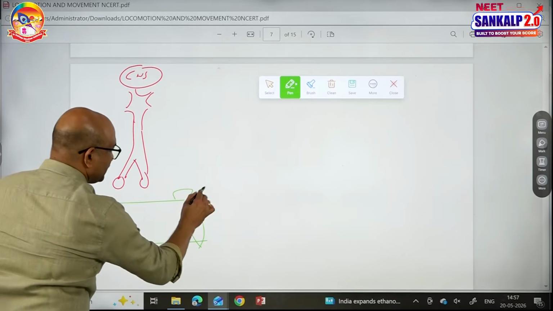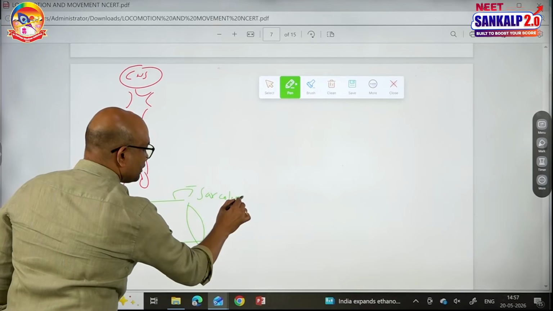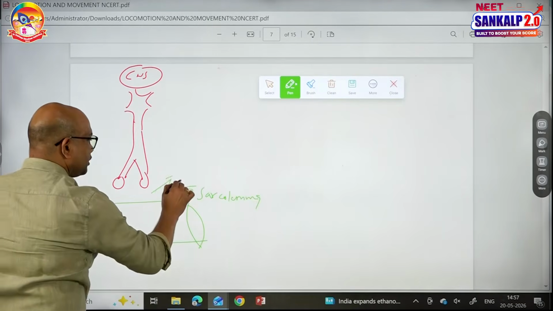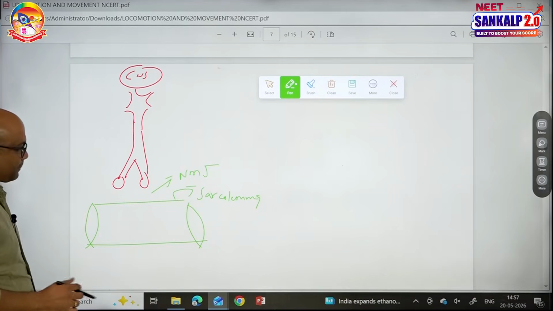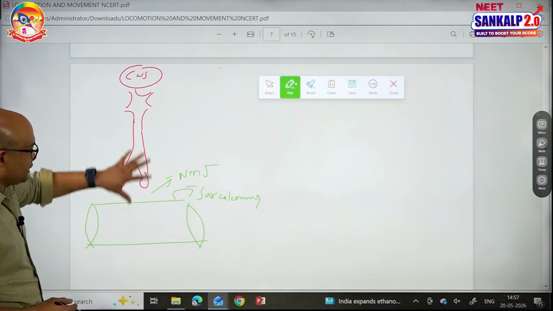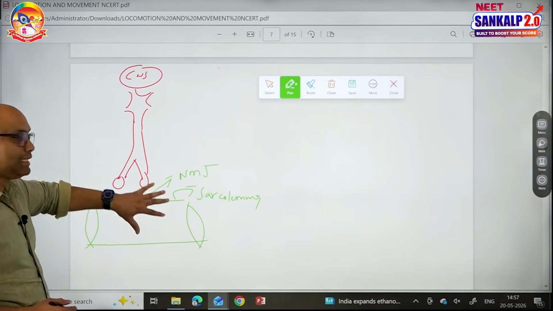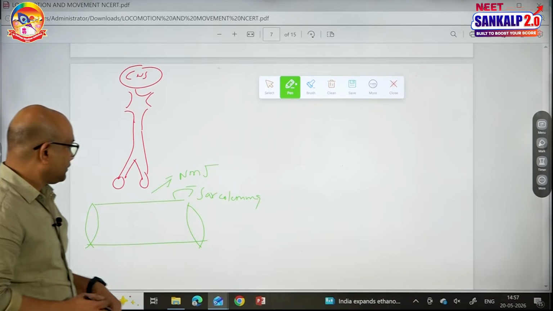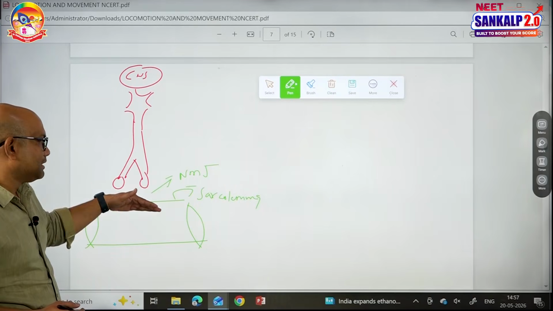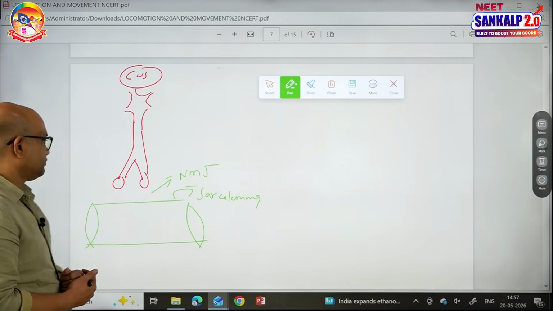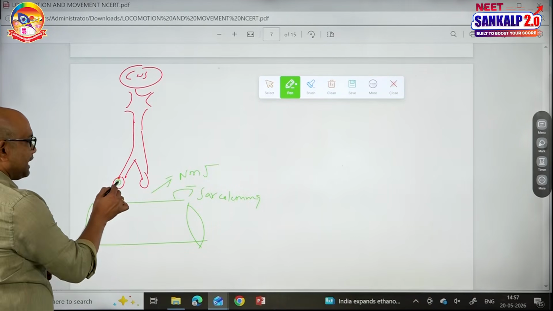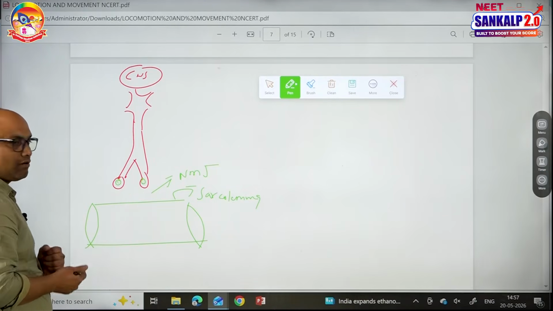Assume it is muscle fiber. This one is sarcolemma. This is called neuromuscular junction. So this is motor neuron, this is muscle. Motor neuron and muscle together are called motor unit. But the junction between motor neuron and muscle is called neuromuscular junction. And these are axon terminals having synaptic vesicles, and the neurotransmitter is called acetylcholine.